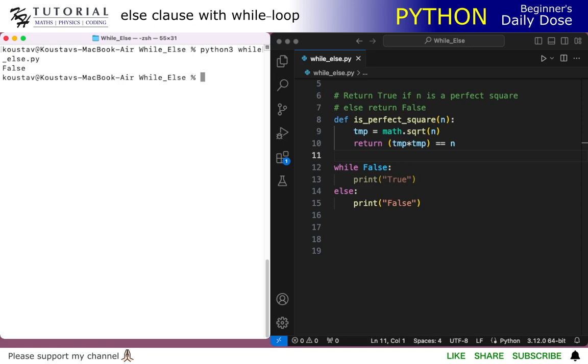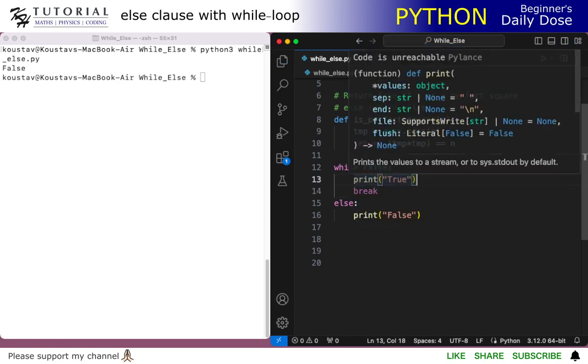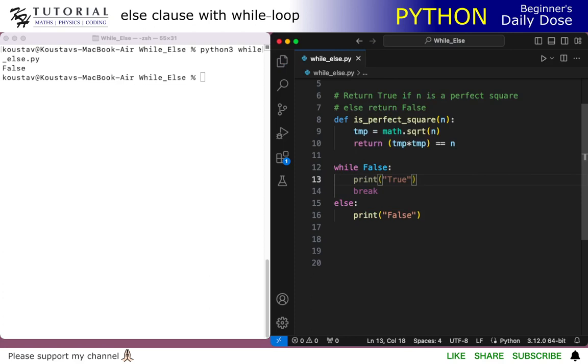Now, if for some reason in your code you break the while loop using a break statement, then it will not fall back to the else part. The whole while loop iteration will end, and the else part will not be executed. So it will only print True once.